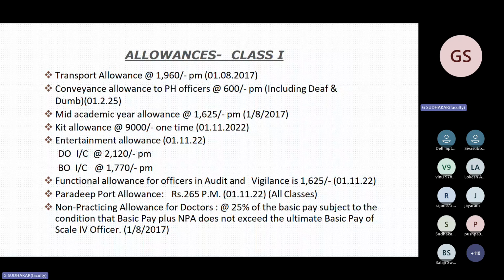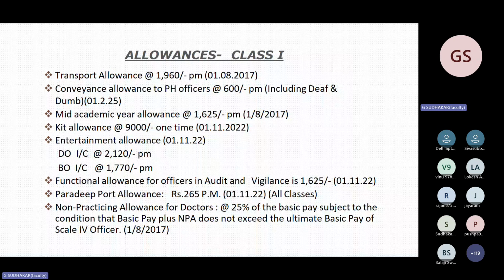So they will get 1,960 plus 600 per month. This is per month. Third point, mid-academic year allowance, 1,625. This was asked twice or thrice, or four times, in scale 1 to 2 and scale 2 to 3. This was effective from 1/8/2017. There is no change.